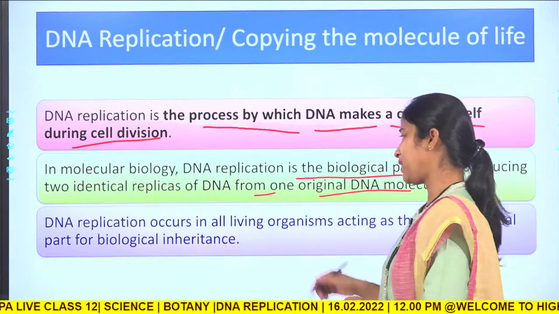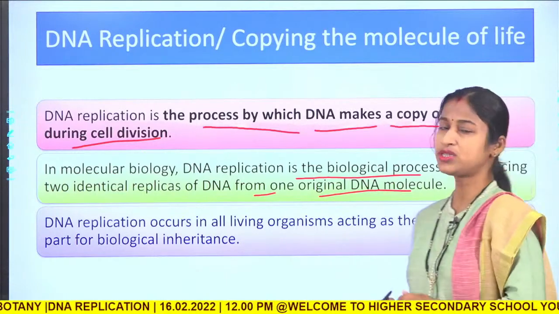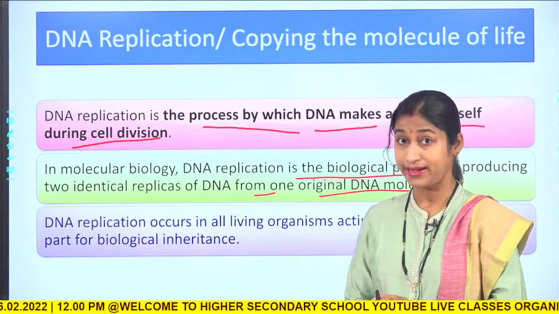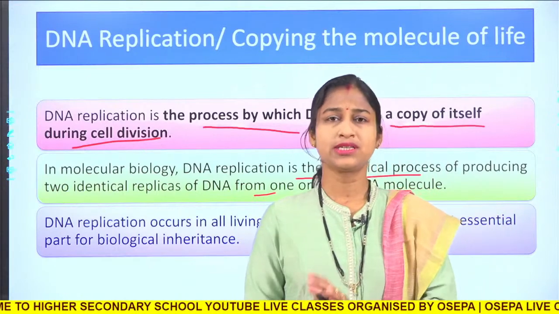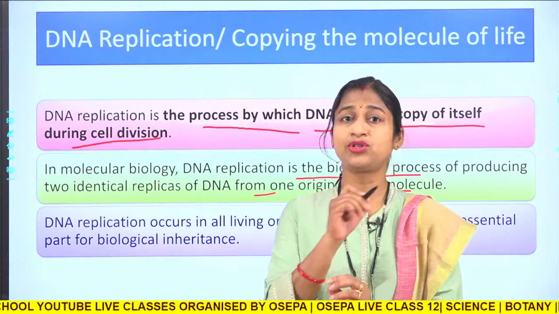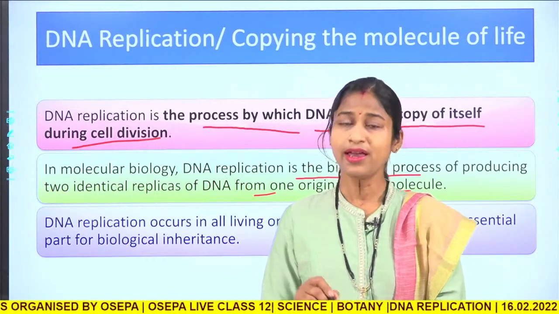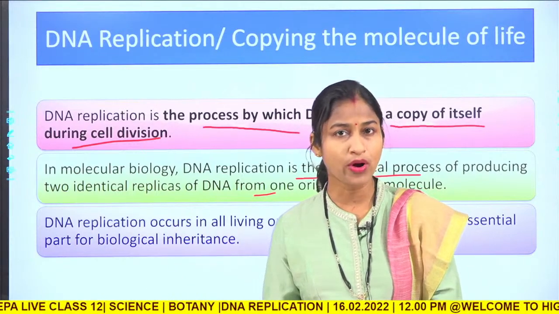DNA replication occurs in all living organisms, acting as the most essential part of biological inheritance. When meiosis happens, if a cell has 2n chromosomes, the gamete will obviously be haploid.